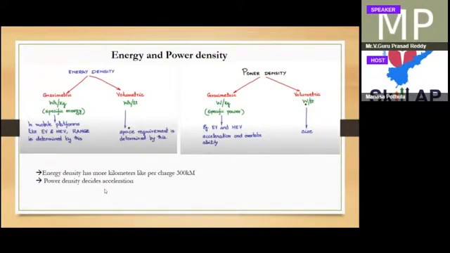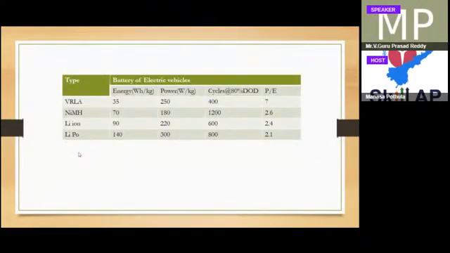So you should choose high energy density and high power density. But in any battery, you will not get both. We have to compromise one, either energy or power. So people will take high energy density, and whichever battery gives the more power density, that battery people will choose. I hope you understand this point.